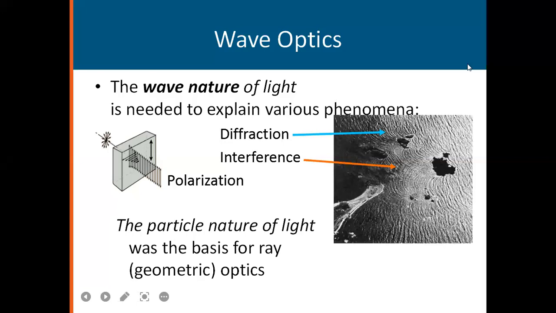Actually, wave optics, the wave nature of light, is needed to explain various phenomena such as diffraction, interference, and polarization. In real life we see diffraction, which is green shaded, interference, yellow colored, and polarization, which is like this. The particle nature of light was the basis of ray or geometric optics. So we must know that the nature of light is of two types: one is wave nature and the other is particle nature. We have to remember these two parts.